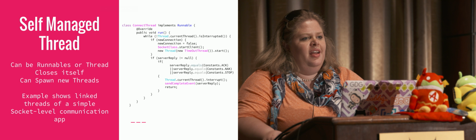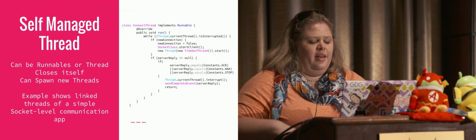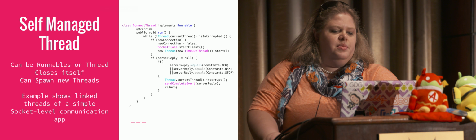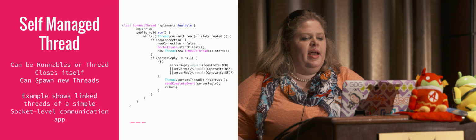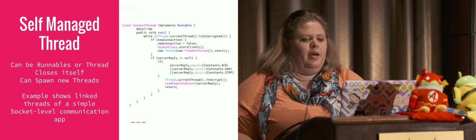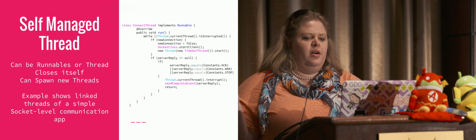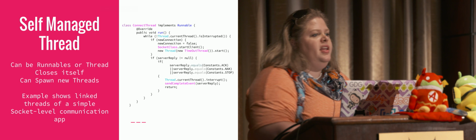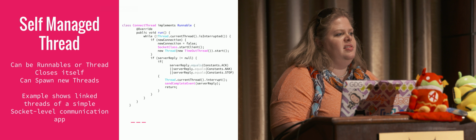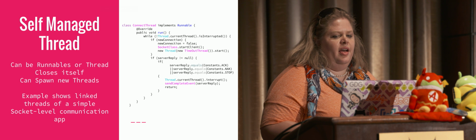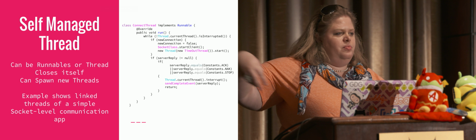I have to make sure that if I hit a timeout condition, I can close it and then close it again. So here, I'm still keeping alive even though I've spawned another thread, and I'm waiting to find out if I got a server reply that was a yes, a no, or stop, something's wrong. If I receive any of those responses, then I will interrupt the thread, causing a stop in the while loop, and say, okay, this event completed, and then I'll just return back.